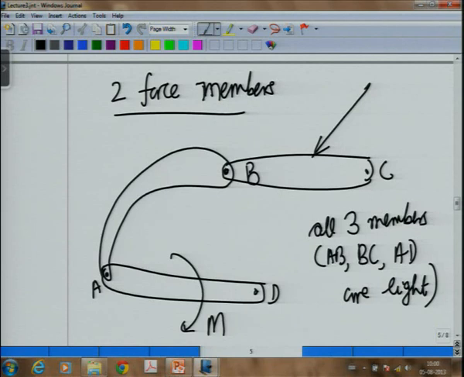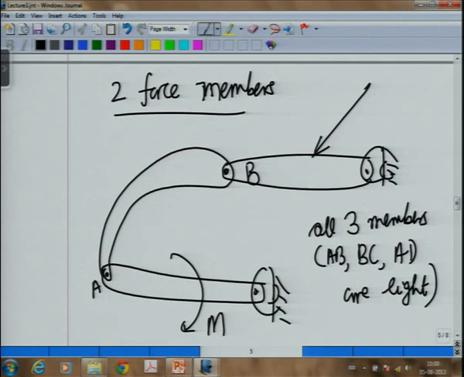So now when I look at this loading, when I draw the free body diagram of BC, what will I get? In the free body diagram, I have not shown what is happening at C. Let us assume that in this case C is connected to the wall and D is also connected to the wall. Now when you draw the free body diagram of BC, what will happen at point B?